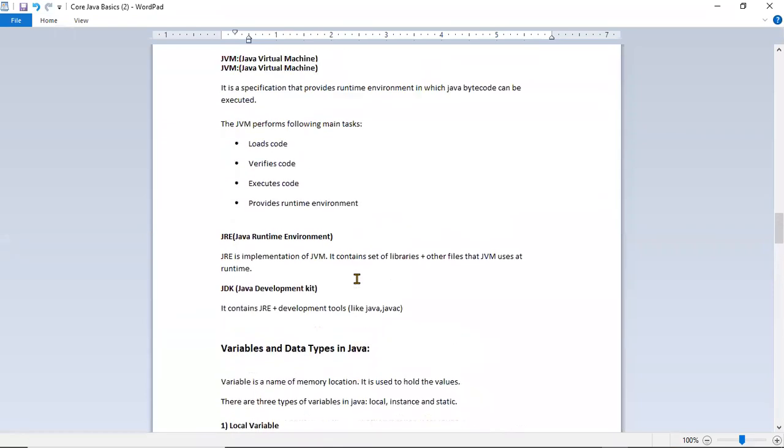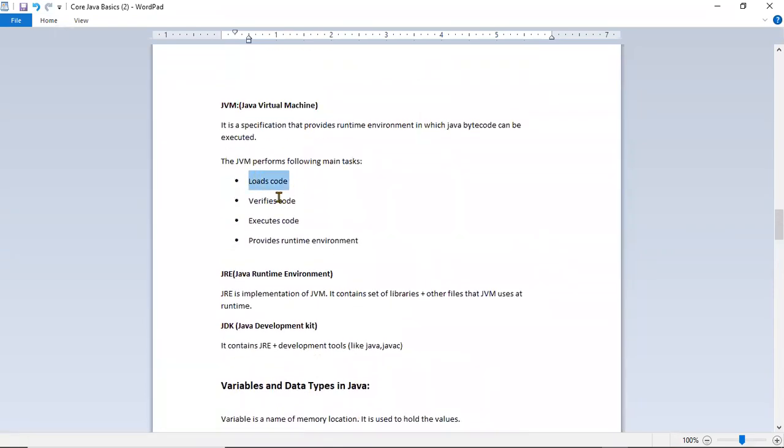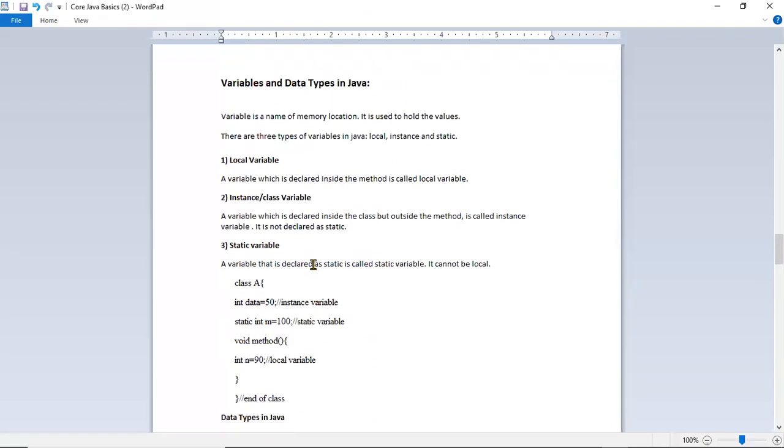The JVM loads the code, verifies the code, executes it, and provides the runtime environment. JVM, the Java Virtual Machine, is very important. And as I told you, JRE is the runtime environment. JRE has the JVM and other libraries which support the JVM. And JDK is the outer layer. It contains the JRE and development tools. That's about JRE, JDK, and JVM. When you download Java, all three come along with the Java software. Okay.